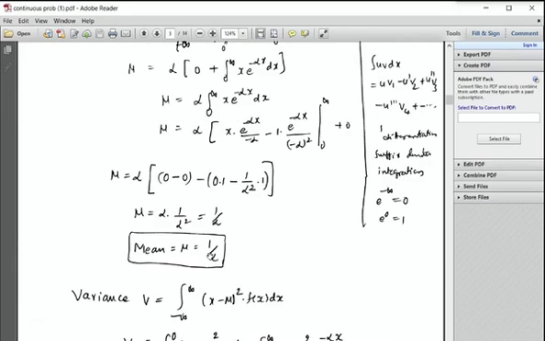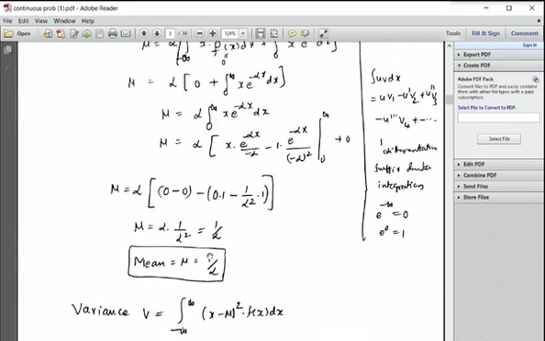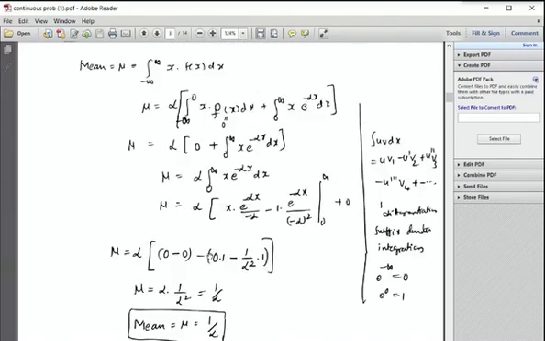Mean is 1 by alpha for exponential distribution, right? So any doubt here? No, sir. No. Okay.